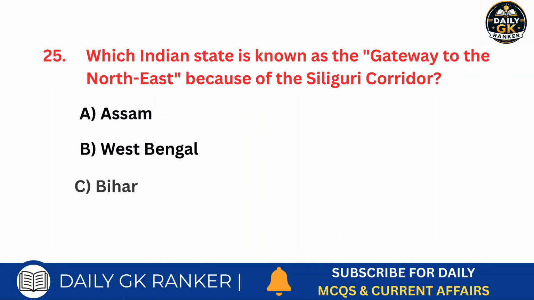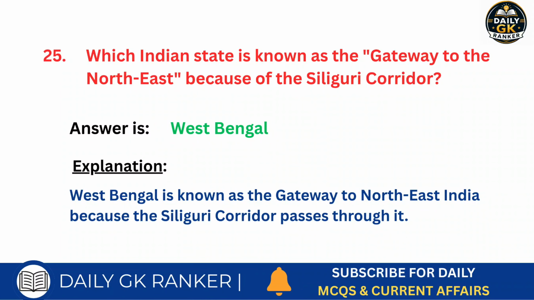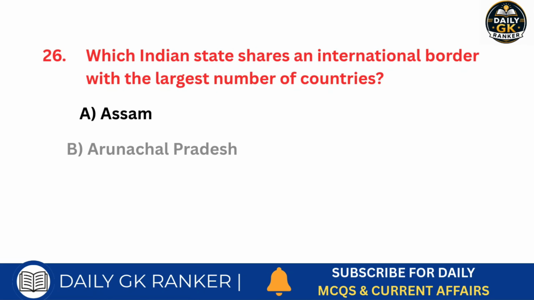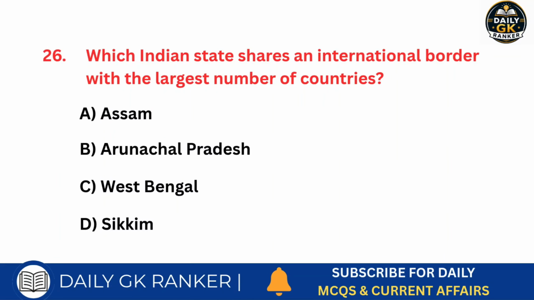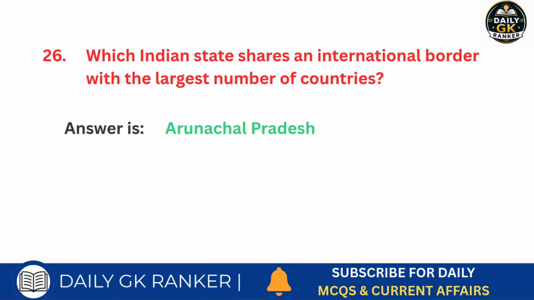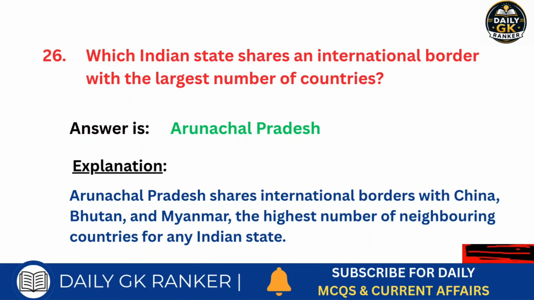Which Indian state is known as the gateway to the northeast because of the Siliguri corridor? Answer is West Bengal. Which Indian state shares an international border with the largest number of countries? Answer is Arunachal Pradesh.